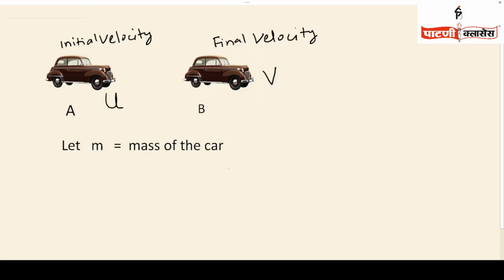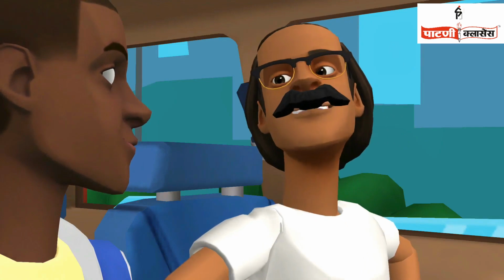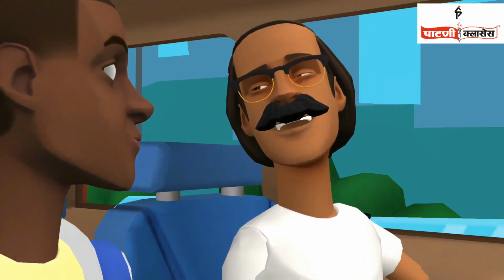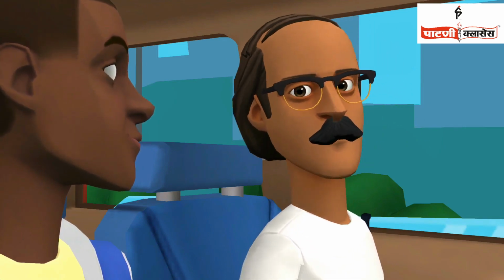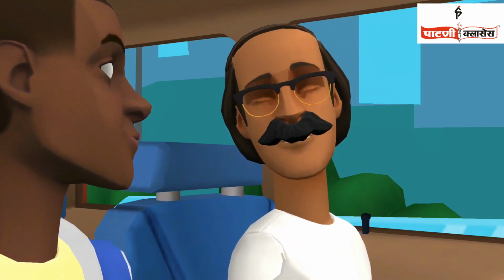Now the car is moving from point A to point B. How much time does it take to go from A to B? Let us say the car goes from point A to point B in time t seconds. As the car is moving in the forward direction, the mass of the car is not changing, but the momentum of the car is changing.